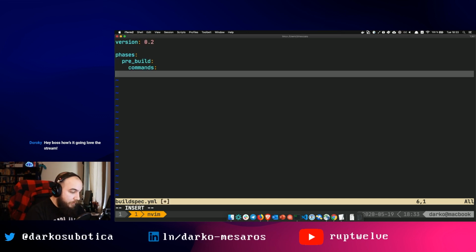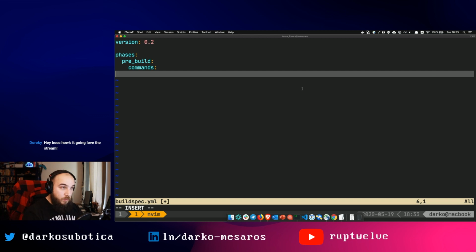So let's talk about the pre-built ones. How is this gonna look when we do containers with CodeBuild? We're gonna log in to the ECR repository, build the Docker image, tag the image, and then push the image to ECR, and that's it, right? That's gonna be our build process with containers.